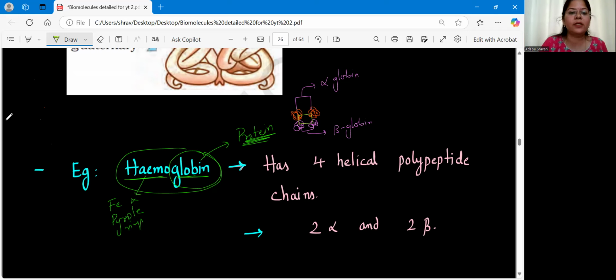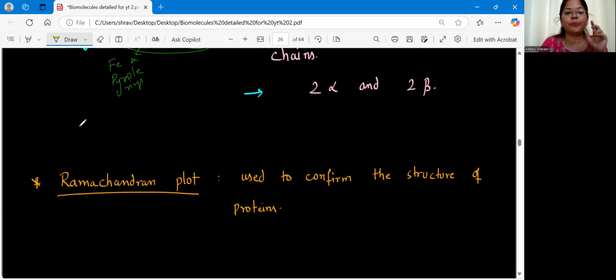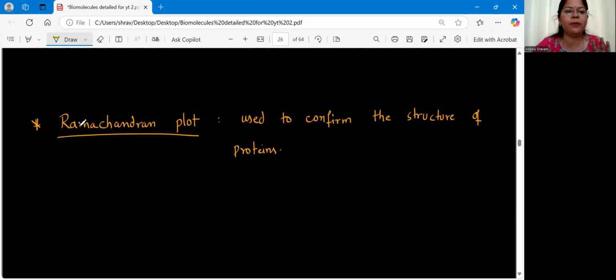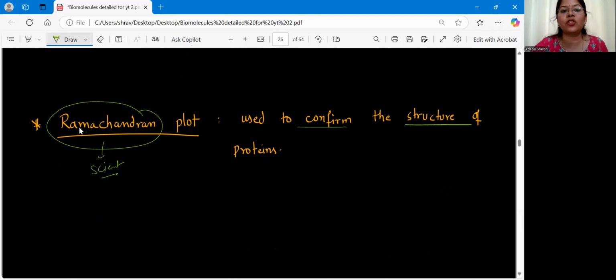Okay. With this, we have finished the protein. Clear? Now, one last point, very important. It has been asked in your PYQs. We have something called the Ramachandran plot. Ramachandran is a scientist, and he has given the structure of the protein. So the Ramachandran plot is used to confirm the structure of protein.